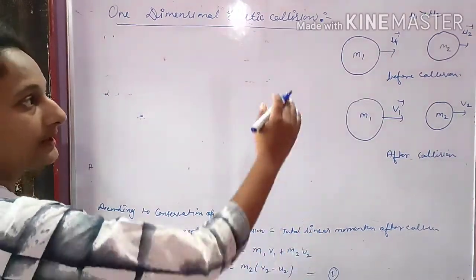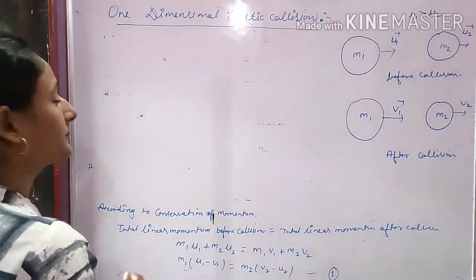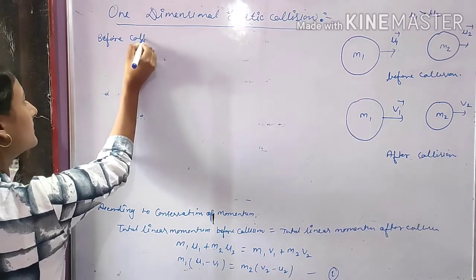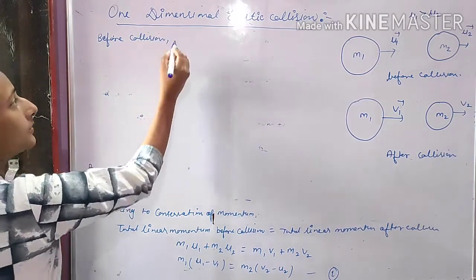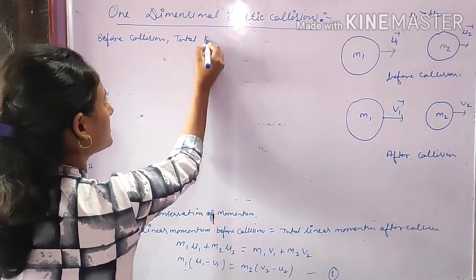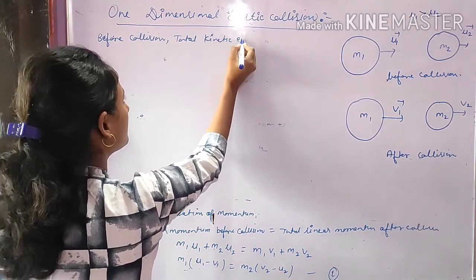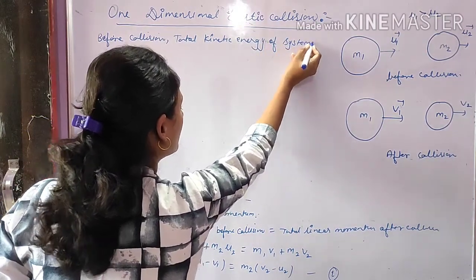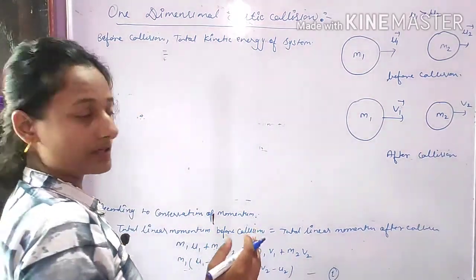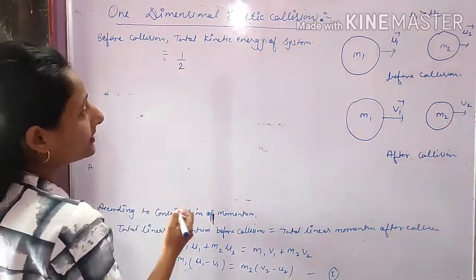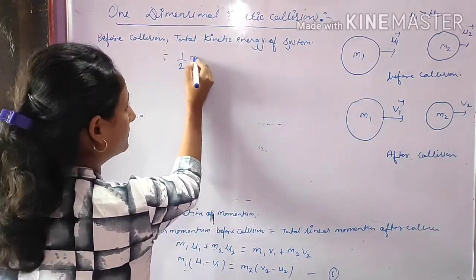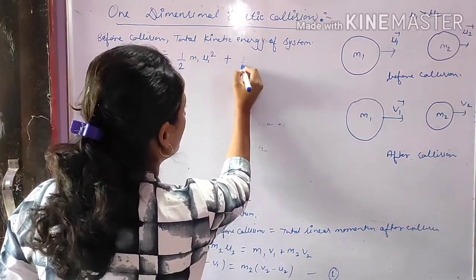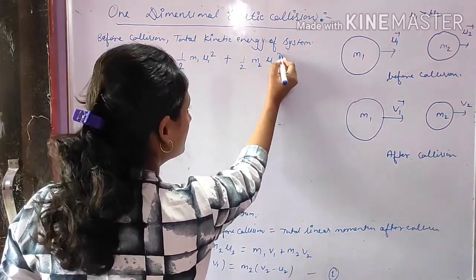Now we find the total kinetic energy before collision and after collision. Before collision, the total kinetic energy of the system: we know that kinetic energy is 1/2 mv square. So for the first body 1/2 m1 u1 square, plus for the second body 1/2 m2 u2 square.